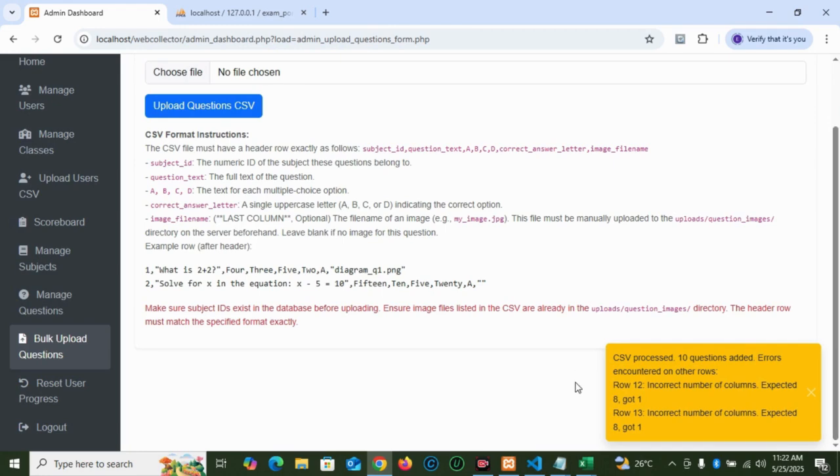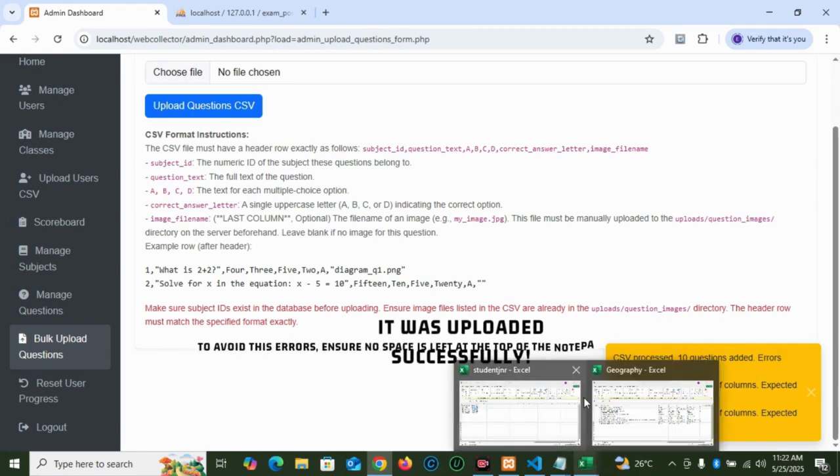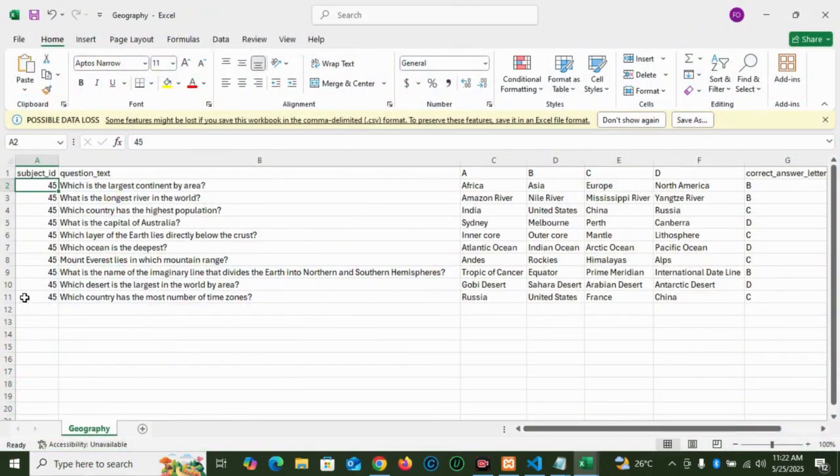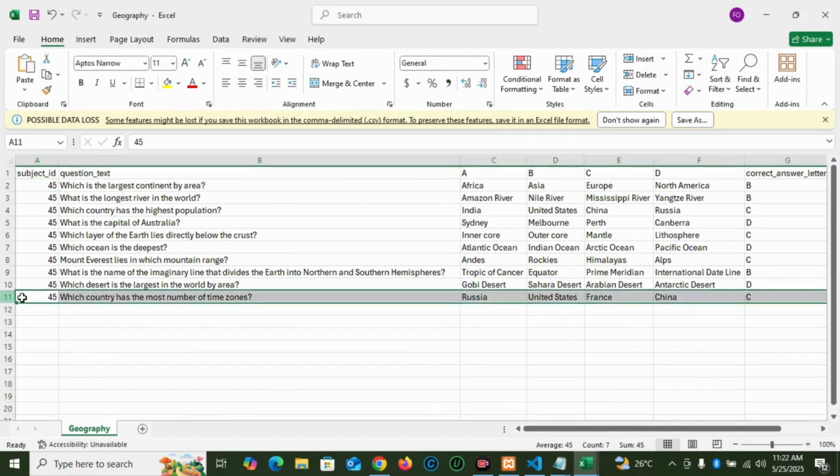Okay, it says 10 questions added, but there was a problem in the other rows. I don't know what happened, but it has added 10 questions. Maybe the other row could be this one particular one. I don't know why it rejected that one.